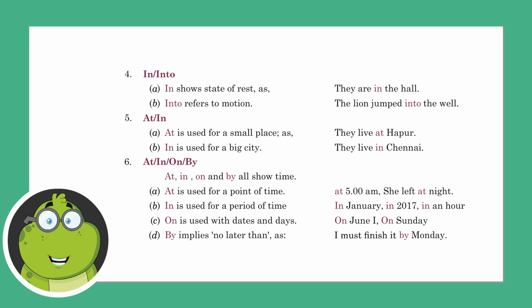In is used for a period of time. In January, in 2017, in an hour. On is used with dates and days. On June 1, on Sunday. By implies no later than, as I must finish it by Monday.